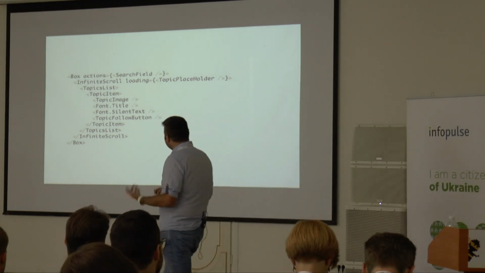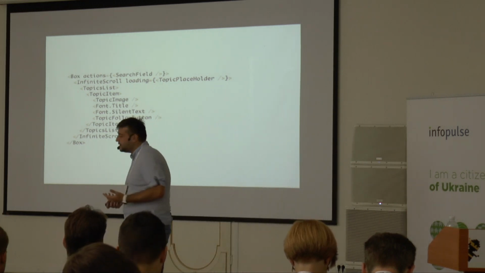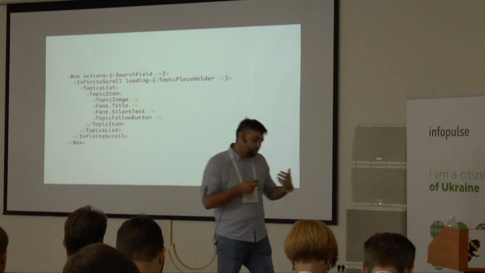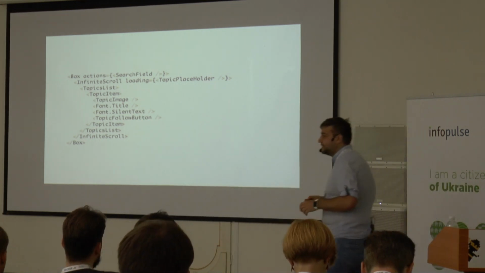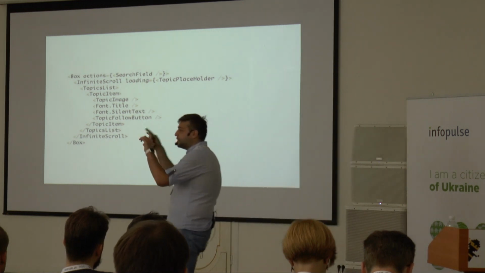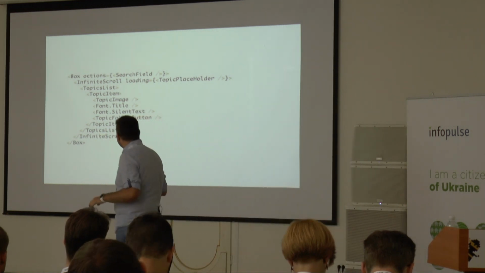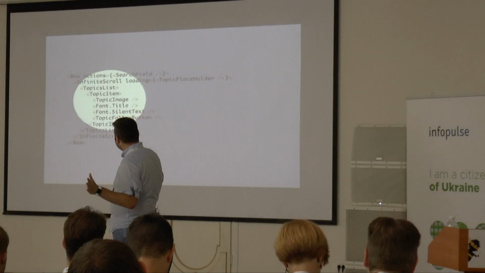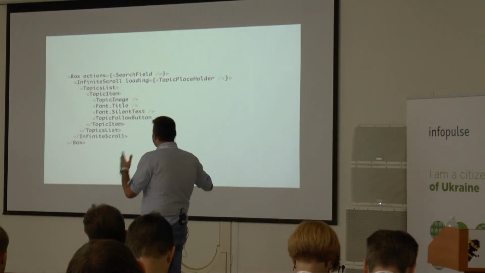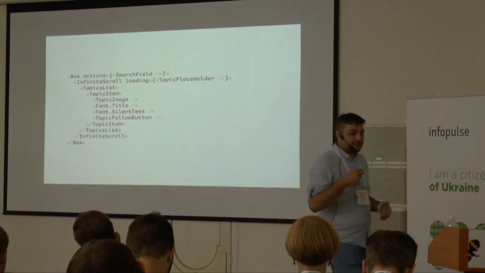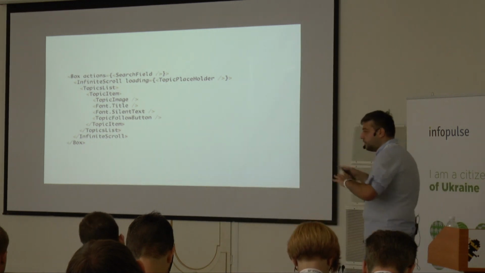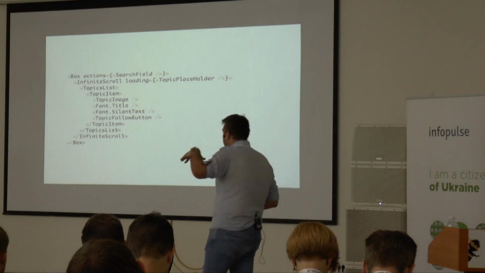We used another utility component called infinite scrolling, to which you just provide a loading component, like those placeholders you see on Medium or Facebook, boxes with loading indicators. Then we have a topic list component, which has a topic item component inside, then a topic image component and a topic title component, and all of this is reusable on pretty much every level in our application.